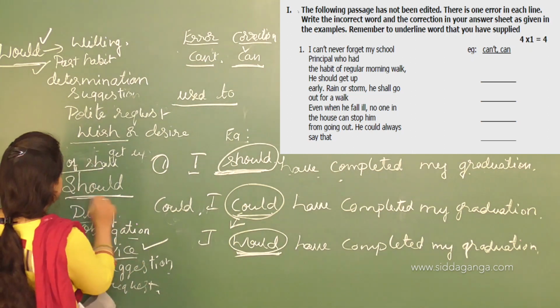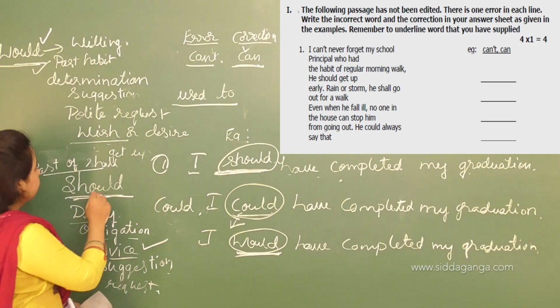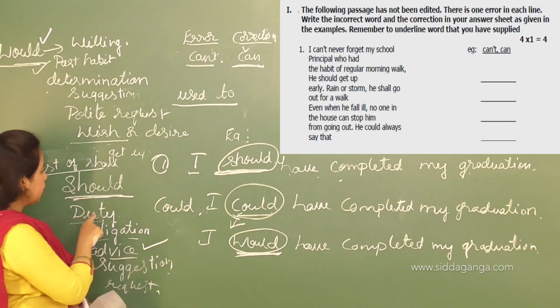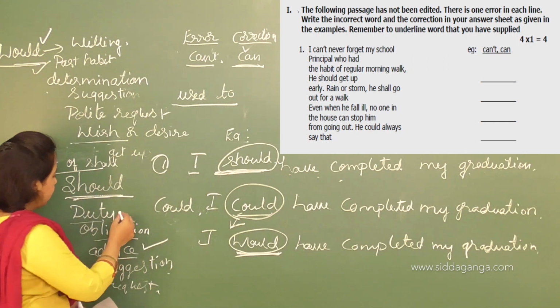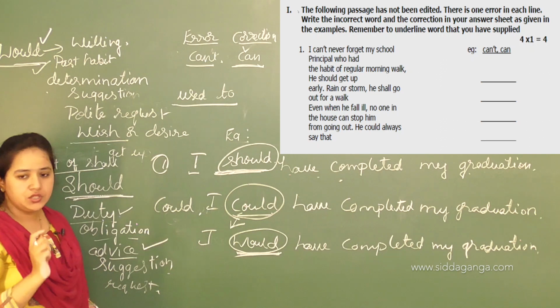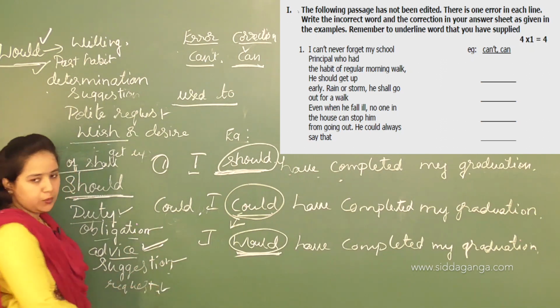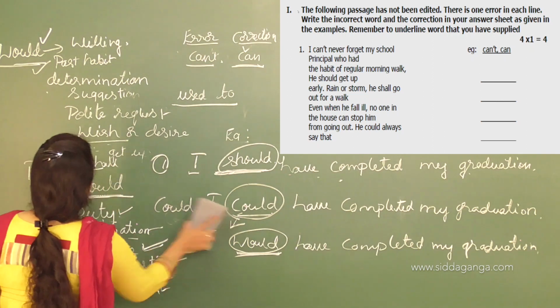Then next is your should. I need to tell you about should. Would is the past form of will, and should is the past form of shall. So this is expressing duty, obligation, advice, suggestion, and request. Okay, so these are the rules.